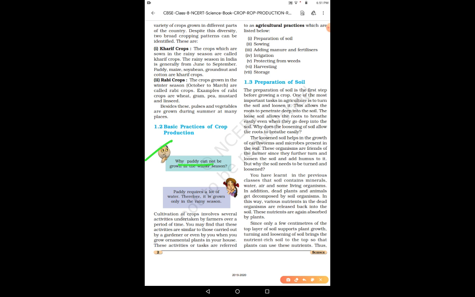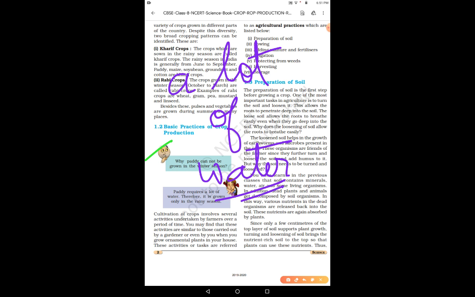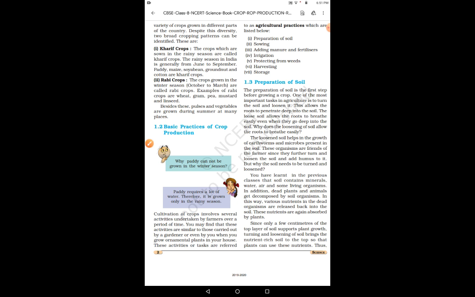Why can paddy not be grown in the winter season? Children, paddy actually requires a lot of water, right? And we know that in the winter season the crop cannot get a lot of water, right? So it is grown in the rainy season. Paddy is grown in the rainy season, so that when it rains, the paddy can get sufficient water, right? Okay.